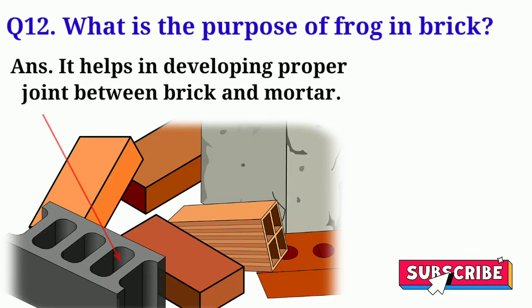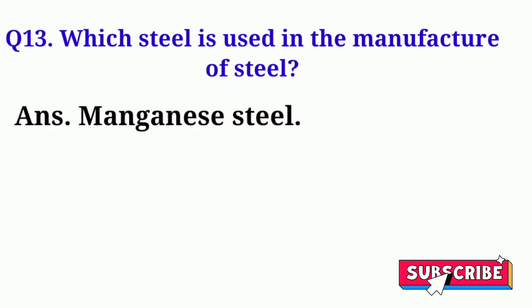What is the purpose of frog in brick? The purpose is to help in developing proper joint between brick and mortar. Which steel is used in the manufacture of steel bar? The manganese steel is used in the manufacture of steel bar.